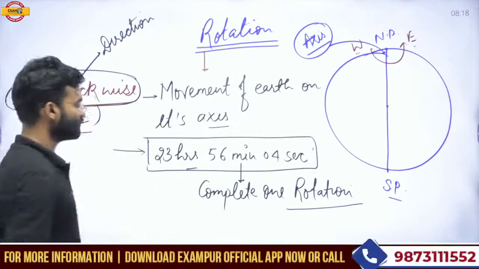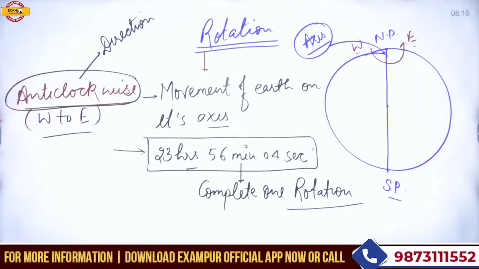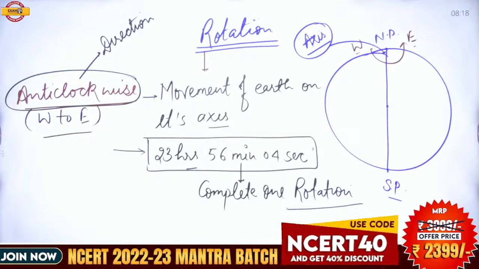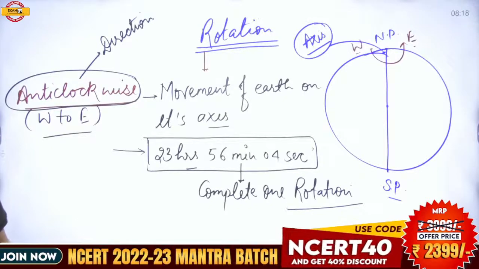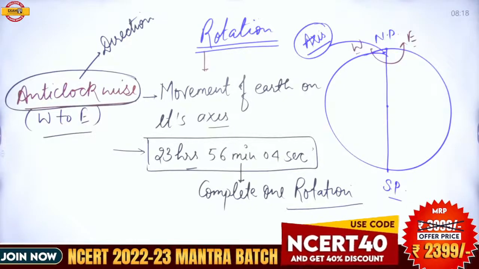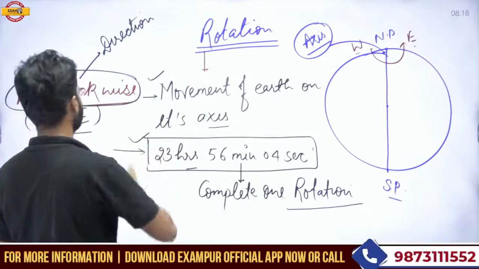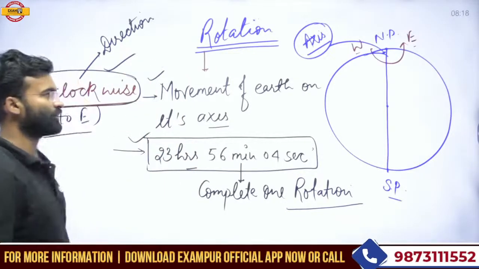So in 23 hours 56 minutes and 4 seconds Earth completes one rotation, and this is called the solar day. So this is the rotation, this is the duration, and this is the direction of the rotation.